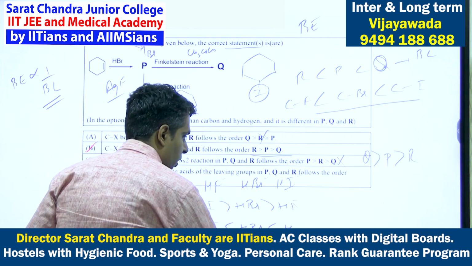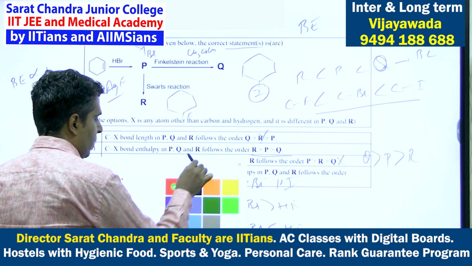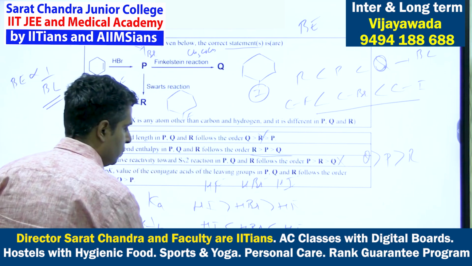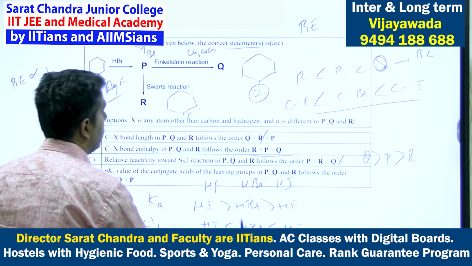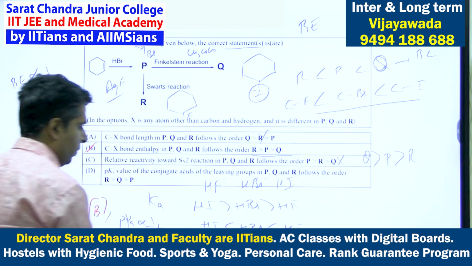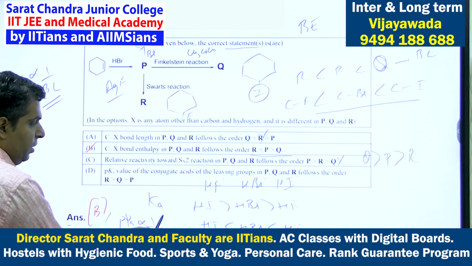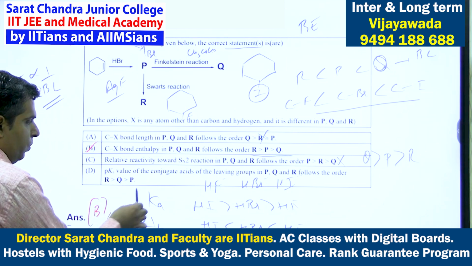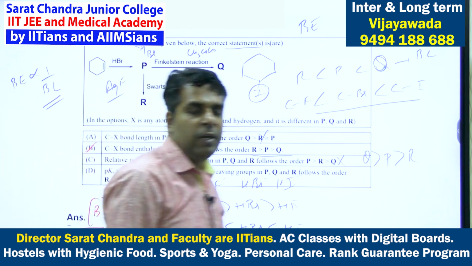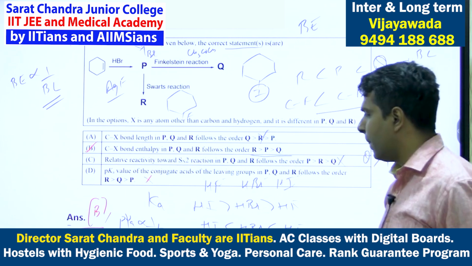Now I am writing this order in terms of P, Q, R. HI is coming from Q, HBr is coming from P, and HF is coming from R. So the order of their pKa value is R greater than P greater than Q. So R, Q, P is also wrong. So only option B is correct. Though it is a multiple choice question, only one option is correct, that is option B.